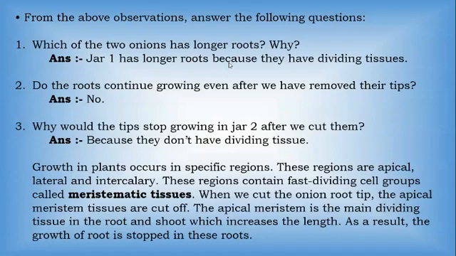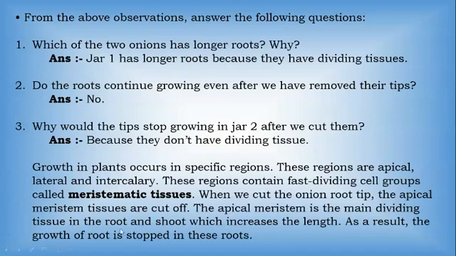Okay, so these regions are apical, lateral, and intercalary. Okay, so in the plant tissue, we have seen meristematic tissue. That meristematic tissue has some growing regions, specific regions. Those specific regions are apical meristematic tissue, lateral meristematic tissue, and intercalary meristematic tissue. So this region contains fast dividing cell groups called meristematic tissue.